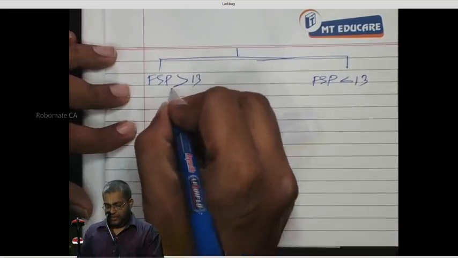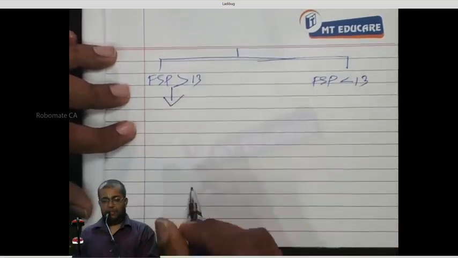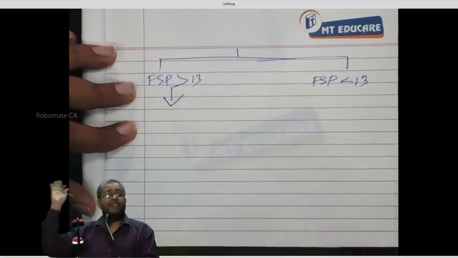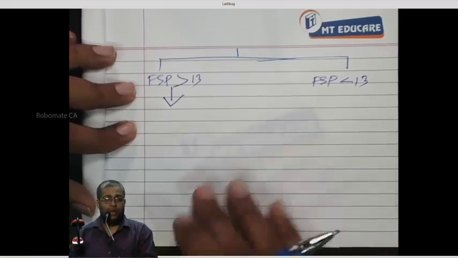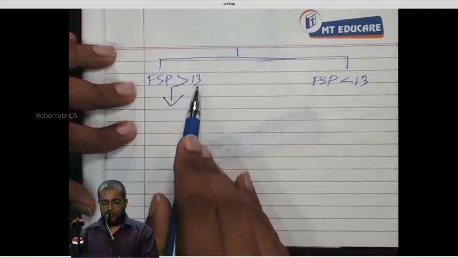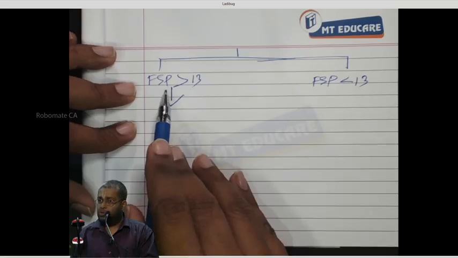If FSP is more than 13 rupees, the holder always decides, right? My holder will exercise, since he has a right to buy at 13 and the share is worth more than that.